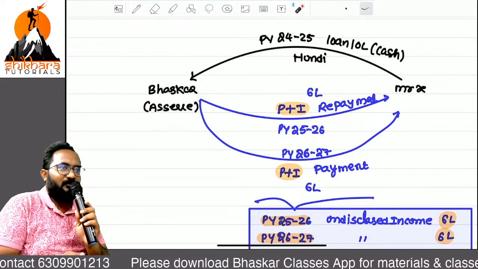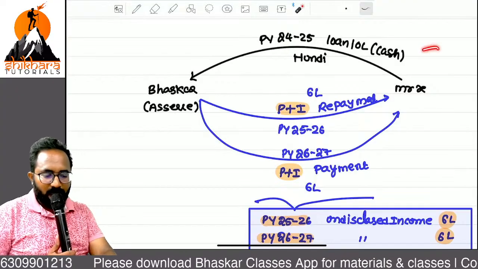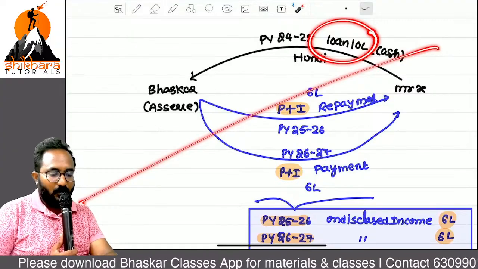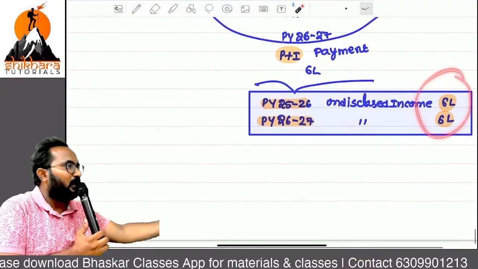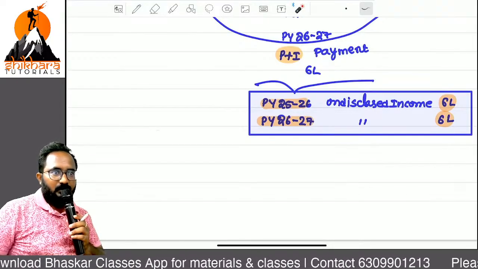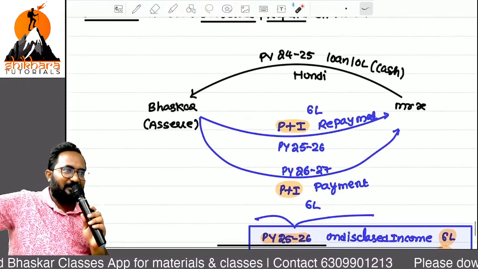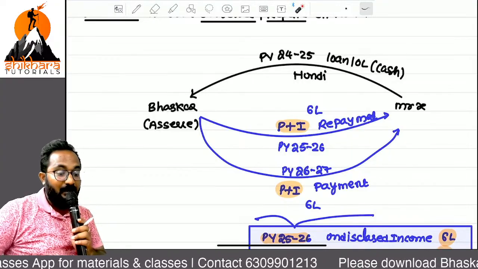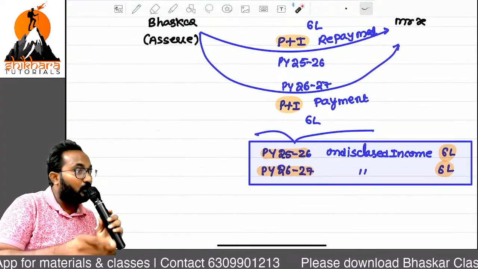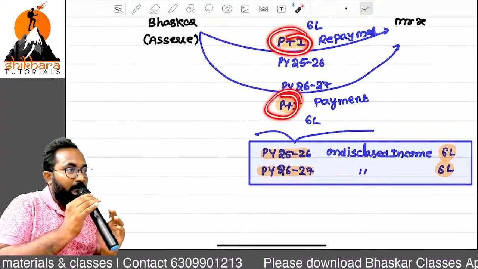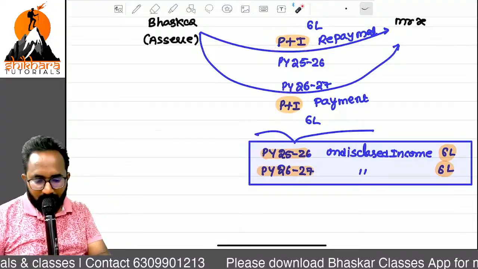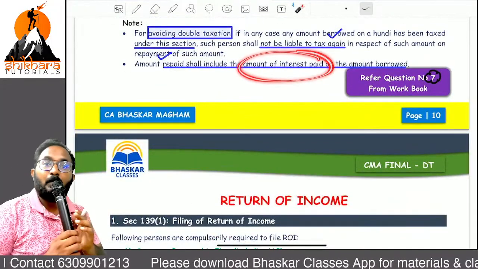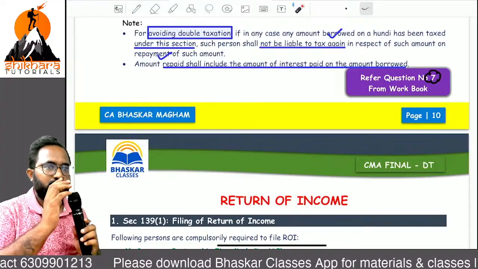In terms of time value of money, that is the same only. Suppose you had given the undisclosed income treatment one year before, that is 10 lakh. Now in terms of time value of money, we are giving the treatment on 12 lakh. So two years back you taxed the 10 lakh, now you are taxing the 12 lakh. That is okay, no need to find out any difference. But at the time of repayment, always we have to tax the total principal including interest. That is the only point here. Amount of repayment always includes the amount of interest also. Clear?